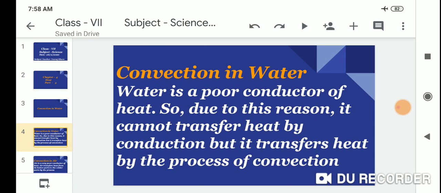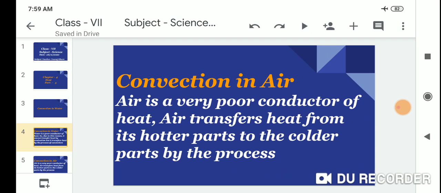Convection in water. Water is a poor conductor of heat, so due to this reason it cannot transfer heat by conduction. What is the process by which it transfers heat? By the process of convection.